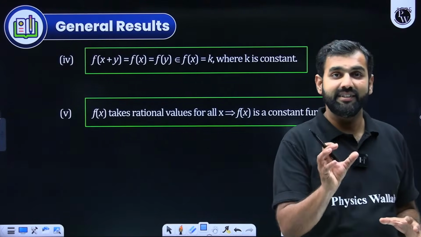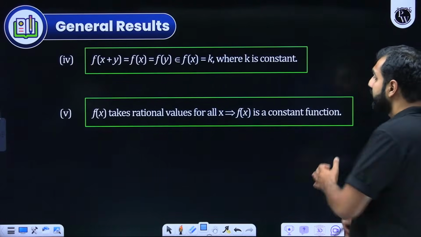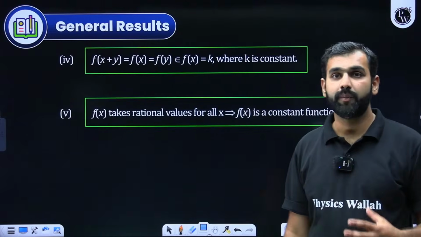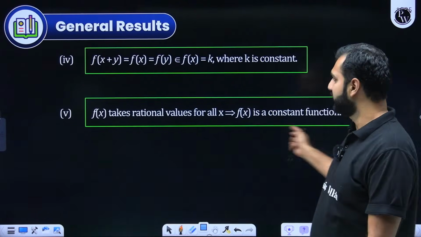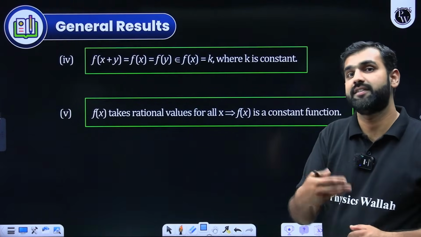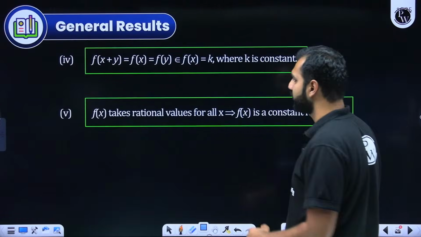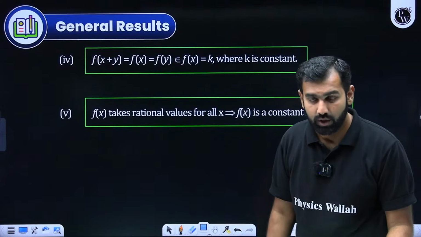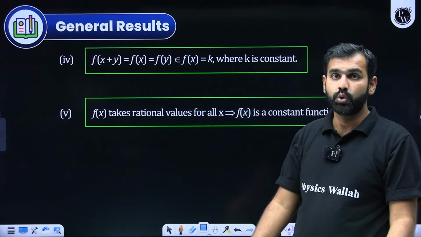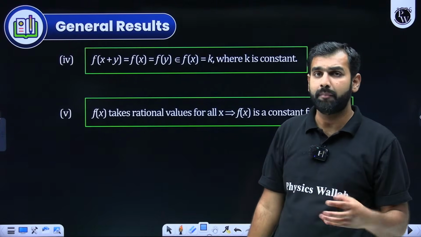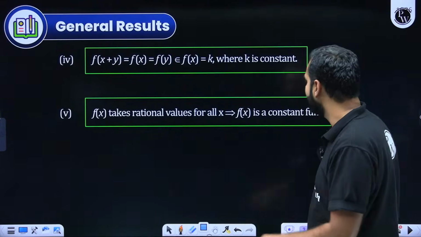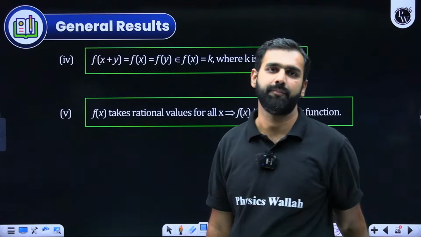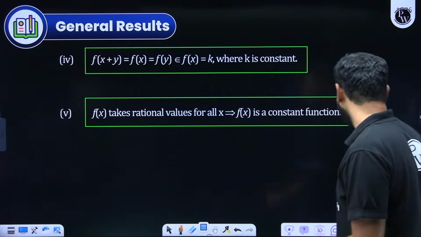Why are we discussing these lines? Because these lines are directly given in the questions, and there you got to be aware of it. If you are aware of this statement, you can directly utilize it as information. For example, if in a question it is said that f of x takes rational values for all x, instead of devoting a lot of time in coming to the conclusion, you can directly say that f of x is a constant function. You can use this information and get the answer. Everybody with me on this, understanding this?